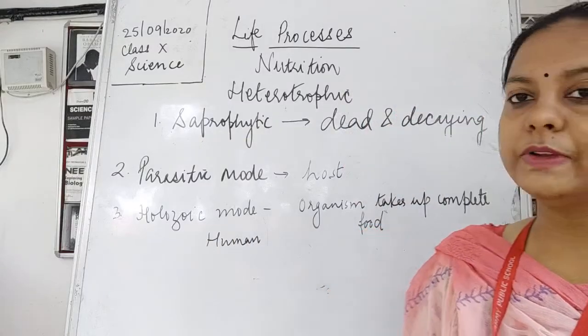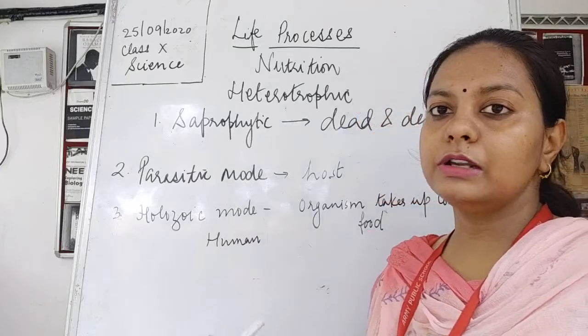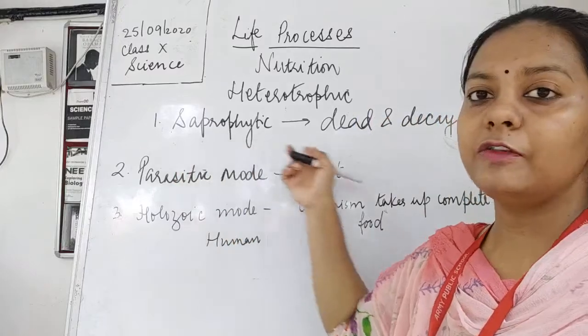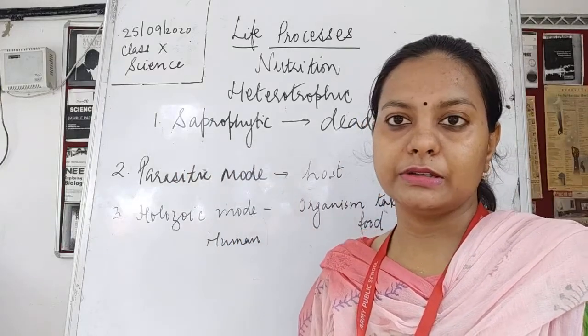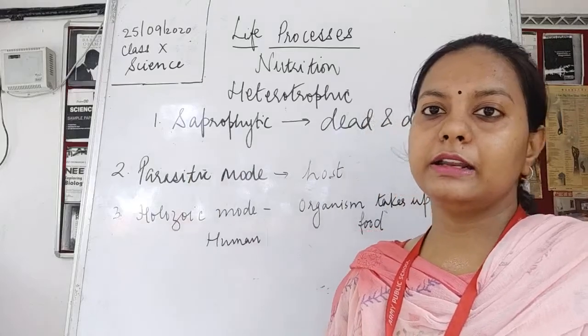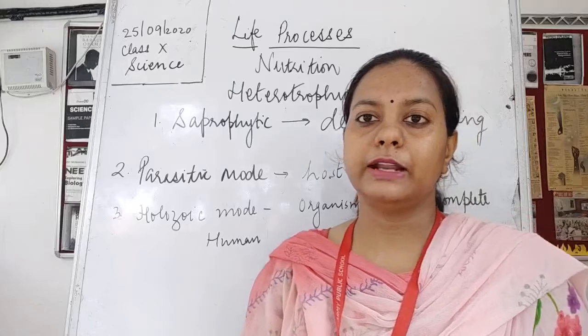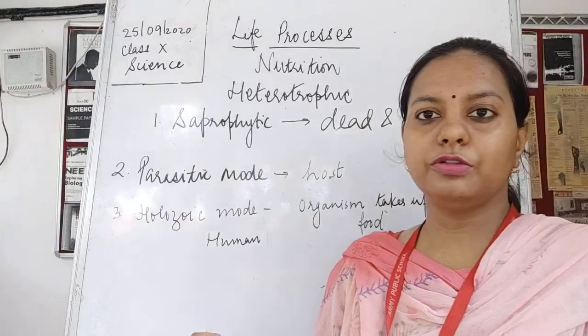Now, in plants, we cannot see these. These are the types of heterotrophic mode of nutrition. Saprophytic nutrition occurs in plants, but in animals they are said to be scavengers. Then saprophytes are there in animals also. Certain bacteria fall under the category of saprophytes. Now the parasitic mode of nutrition can be seen in both plants and animals, fine.